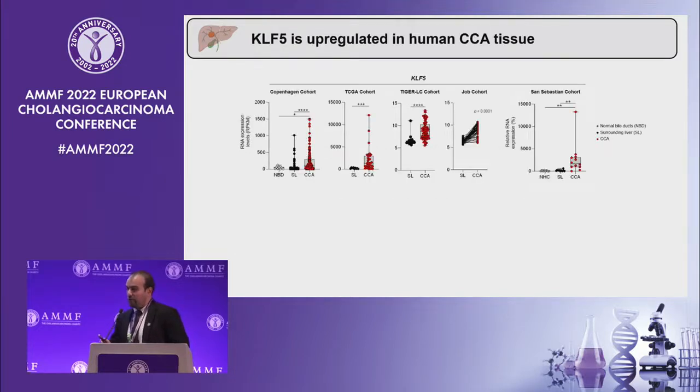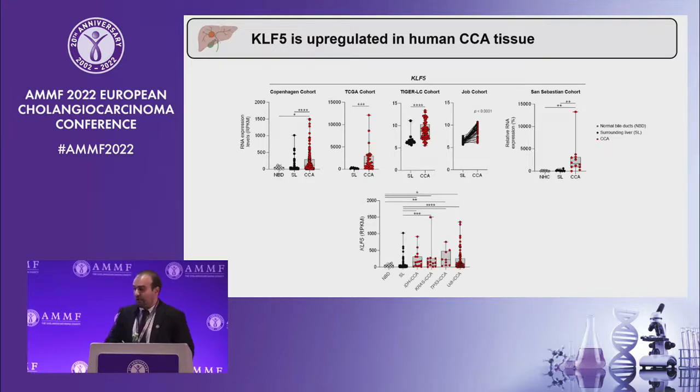To do so, we evaluated the expression of KLF5 in 5 international independent cohorts of patients in which we observed that KLF5 is markedly upregulated in human CCA tumors, as we can see here in red, when compared with either surrounding liver and also with normal bile ducts.